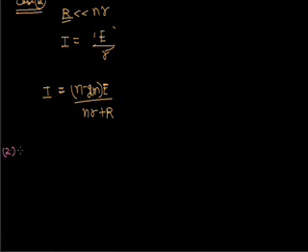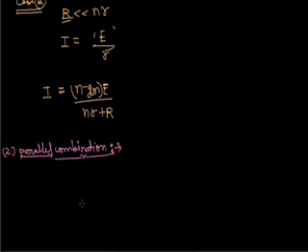We are now going to discuss the parallel combination. In a parallel combination, we put the cells in parallel. Here there are many cells.